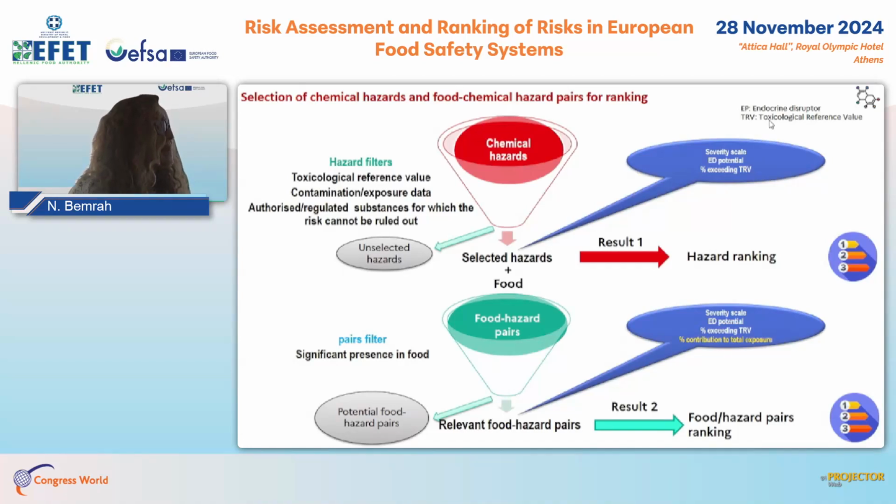If this information was available, the pairs could be ranked and classified as relevant using the same criteria as the hazards, plus an additional criterion, which is the percentage of contribution of the food to the total exposure to the substance. If this information was not available, the pairs were classified as potential and were not ranked.